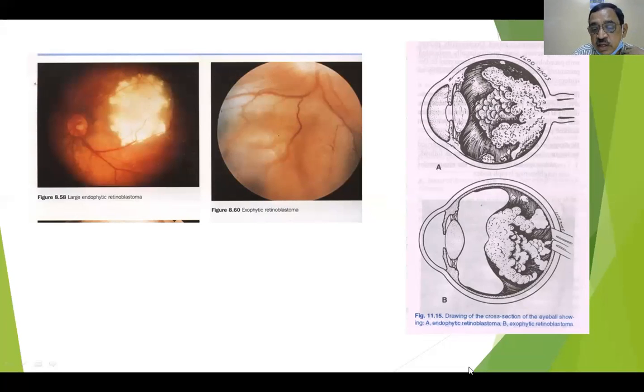And here we have a drawing of the cross section of the eyeball showing endophytic retinoblastoma and exophytic retinoblastoma. This is exophytic retinoblastoma. This is endophytic retinoblastoma.